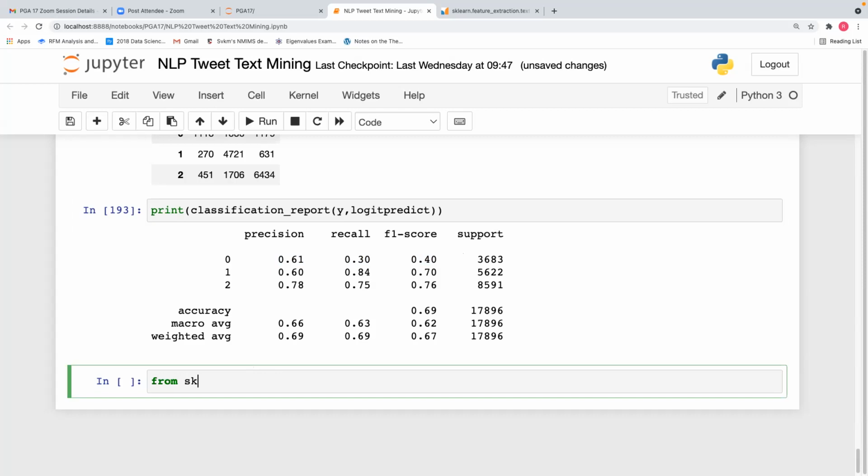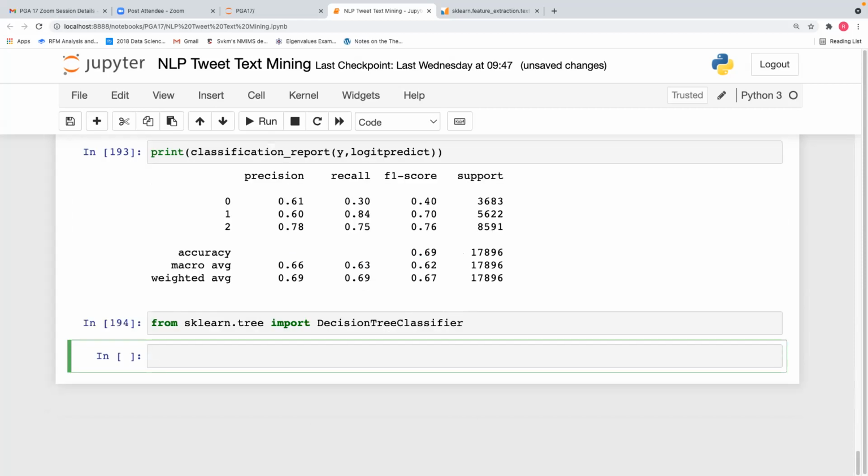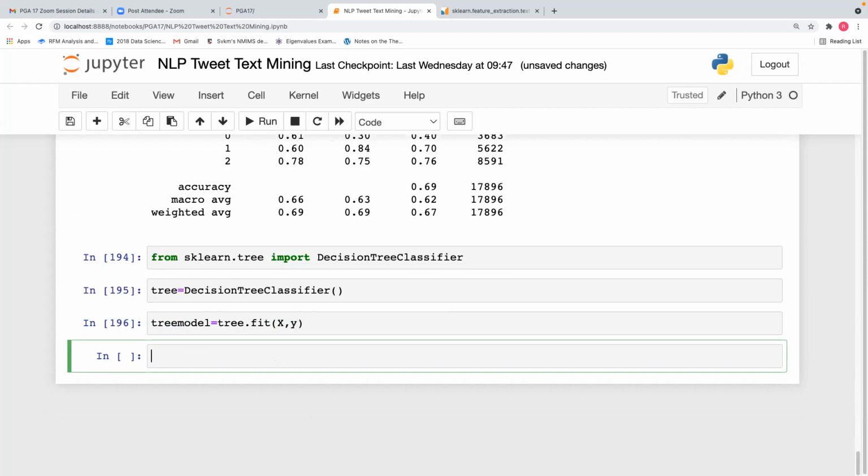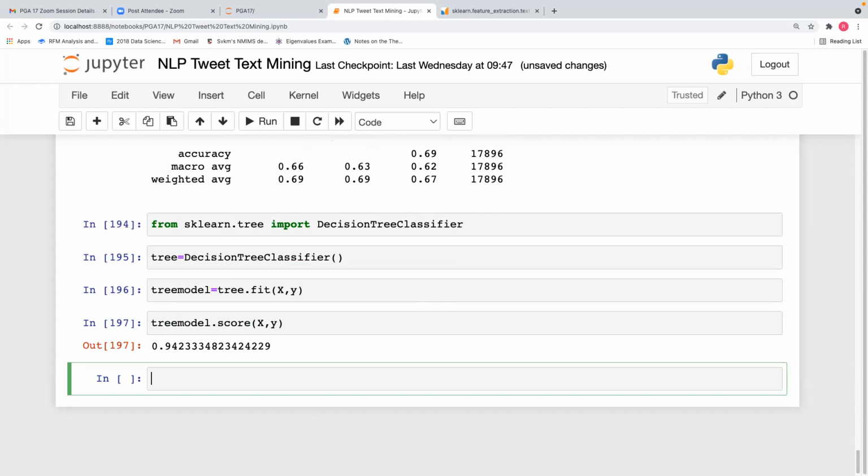So from sklearn.tree import DecisionTreeClassifier. tree is equal to DecisionTreeClassifier. tree_model is equal to tree.fit(X, y). tree_model.score(X, y). 94.23 is your decision tree accuracy.